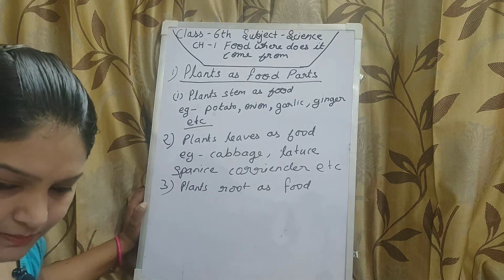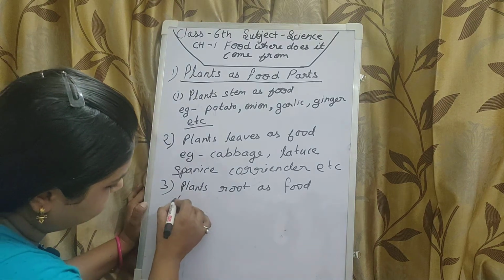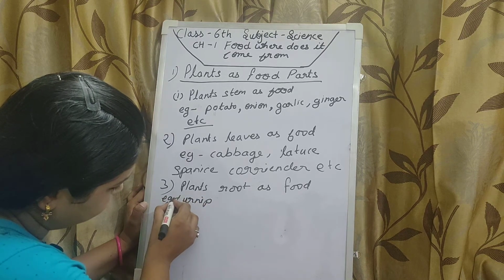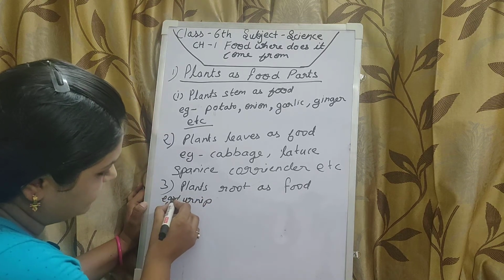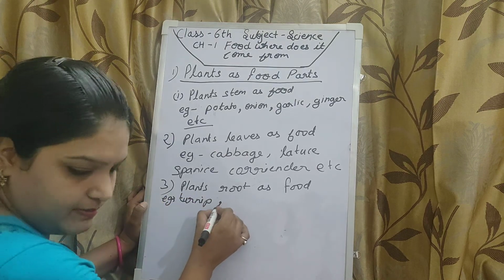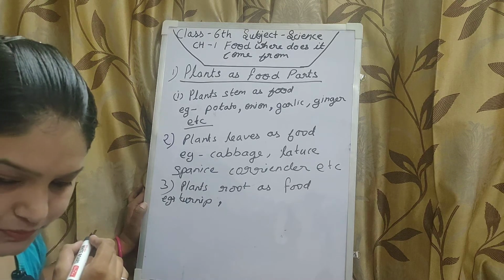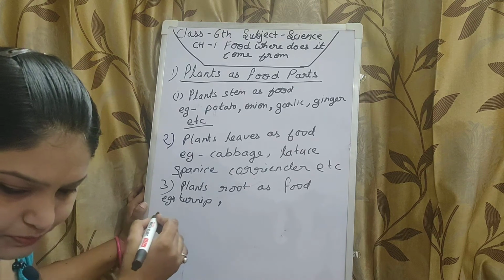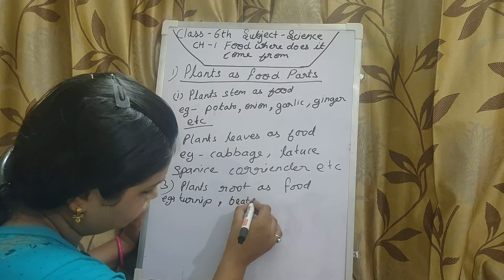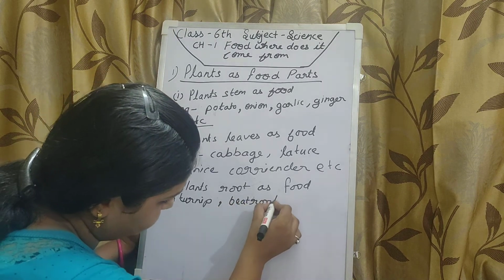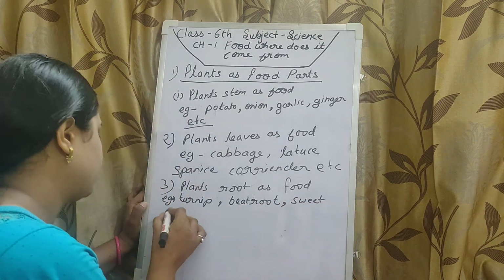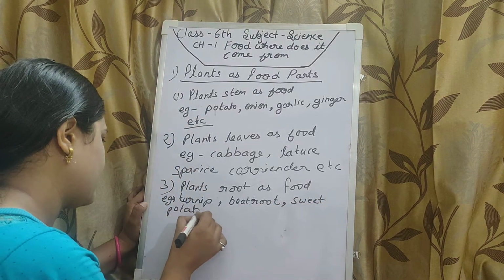For example, turnip is used as a vegetable here, beetroot, sweet potato, etc.